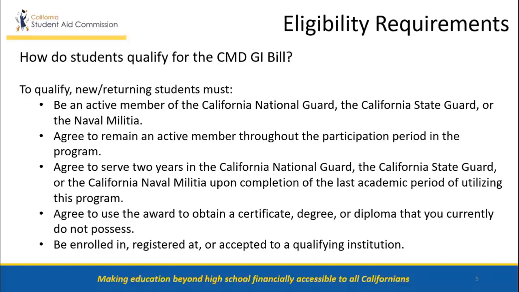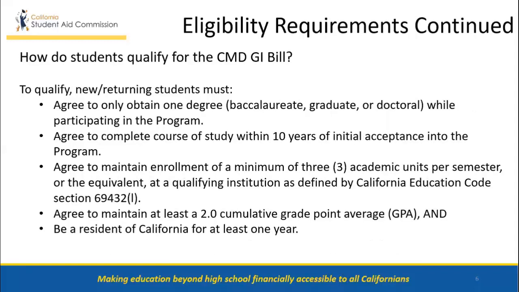How do students qualify for the CMD GI Bill Award Program? To qualify, new or returning students must be an active member of the California National Guard, the California State Guard, or the Naval Militia, agree to remain an active member throughout the participation period in the program, agree to serve 2 years in the California National Guard, the California State Guard, or the California Naval Militia upon completion of the last academic period of utilizing this program, agree to use the award to obtain a certificate, degree, or diploma that they currently do not possess, and be enrolled in, registered at, or accepted to a qualifying institution.